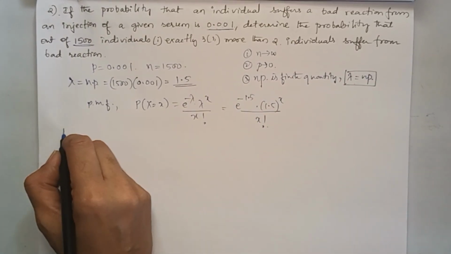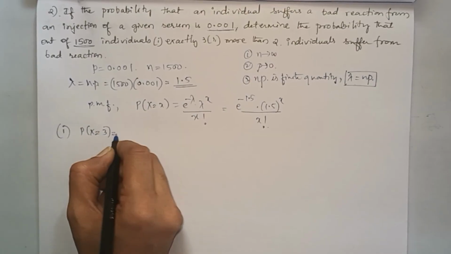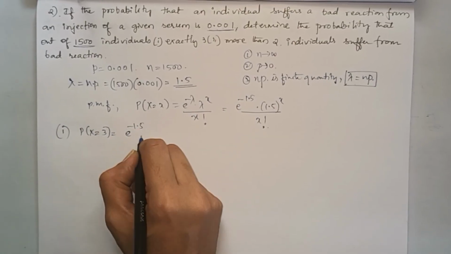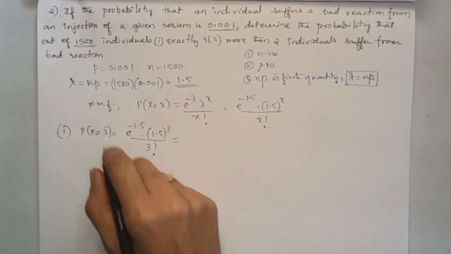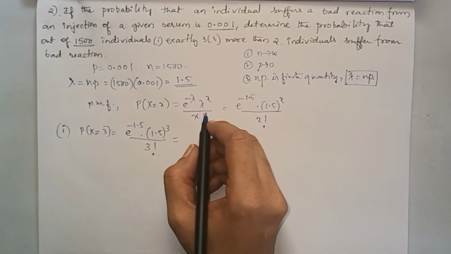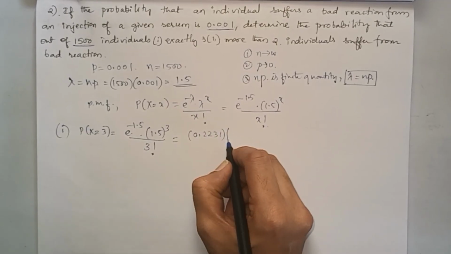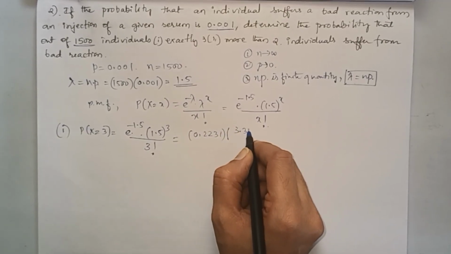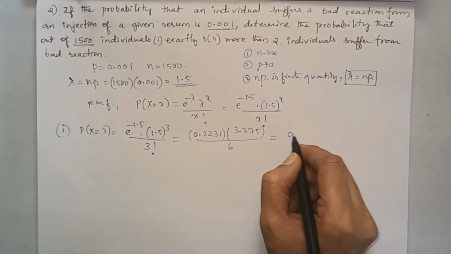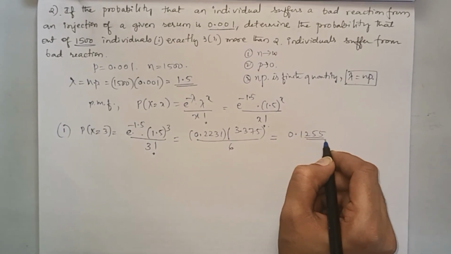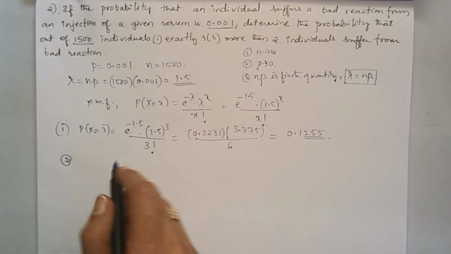So the first question is exactly 3. So x equal to 3, correct? So e to the power minus 1.5 into 1.5 to the power 3 divided by 3 factorial. We have to simplify this. So this comes out to be 0.2231. This value into 1.5 whole cube, which is 3.375, divided by 3 factorial, which is 6. So 0.1255. Next, the second question is more than 2 individuals suffer from bad reaction.